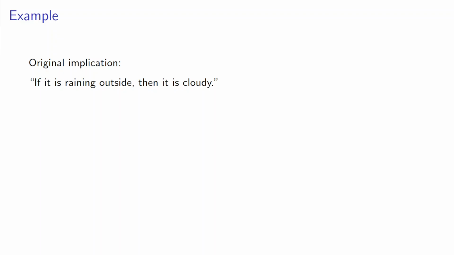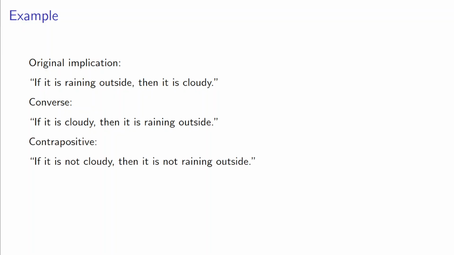So an example, if our implication is if it is raining outside, then it is cloudy, then the converse would say if it is cloudy, then it is raining outside. The contrapositive would say if it is not cloudy, then it is not raining outside. And the inverse would say if it is not raining outside, then it is not cloudy.